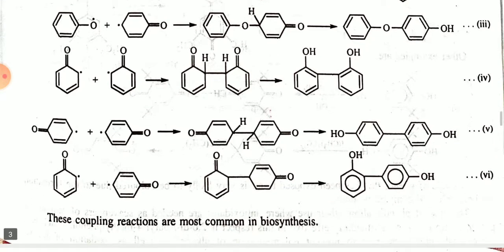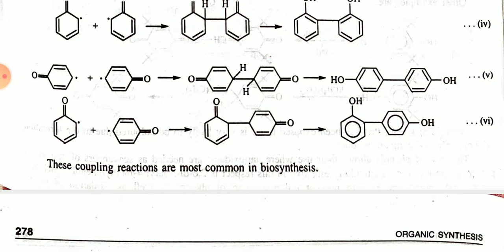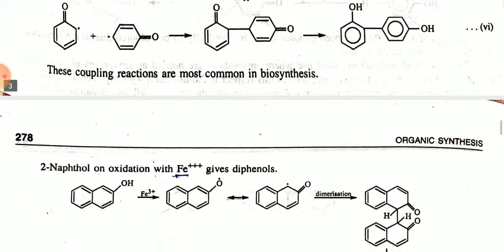These are some examples of oxidative coupling reactions. These coupling reactions are most common in biosynthesis. Just by changing the free radical position on the benzene ring, we can find many products.